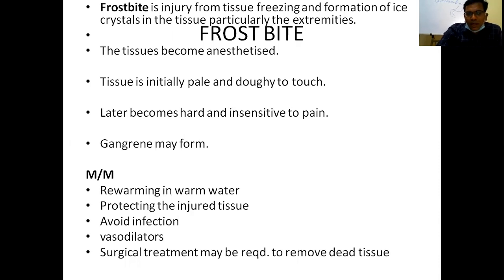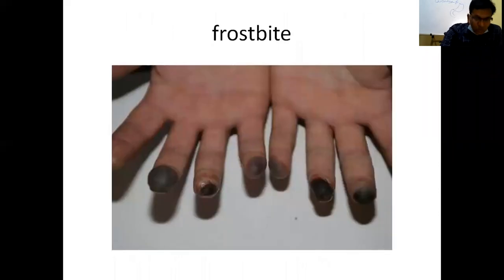The target of rewarming is to secure the mean arterial pressure at least 60 mm Hg. Protect the injured tissues, avoid infections. Calcium channel blockers are given as vasodilators, to prevent vasoconstriction. Surgical treatment may be required to remove the dead tissues. These are the frostbite slides, with an image showing frostbitten fingers.